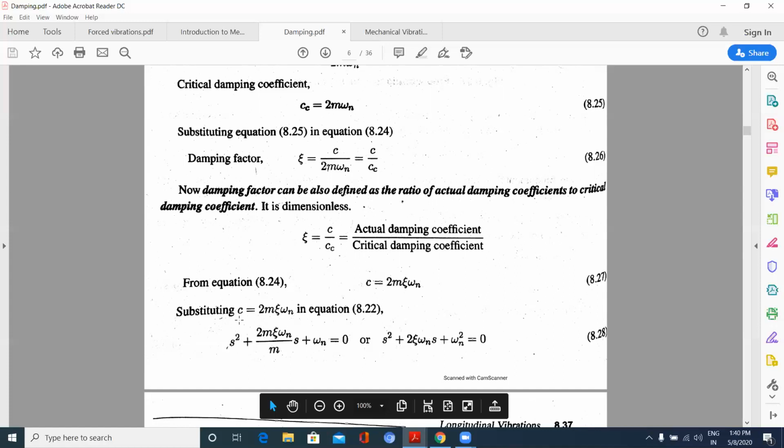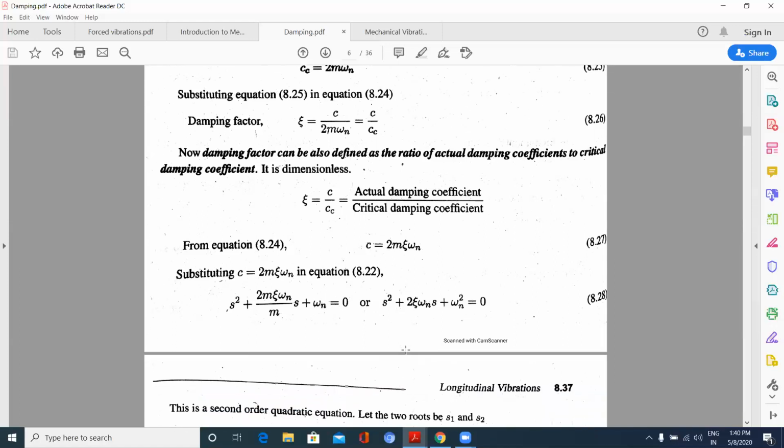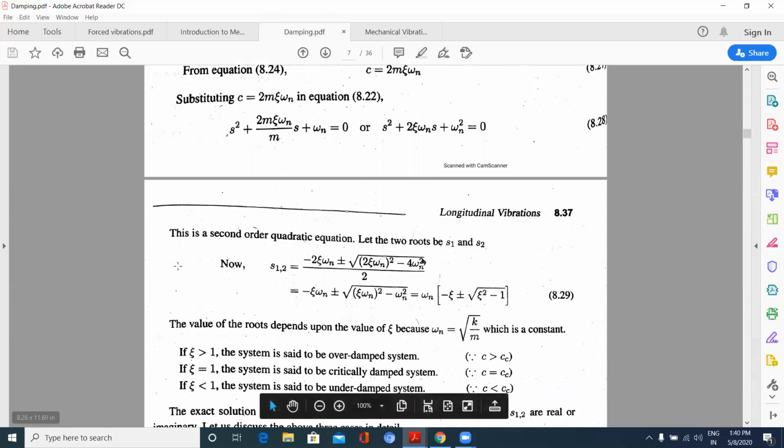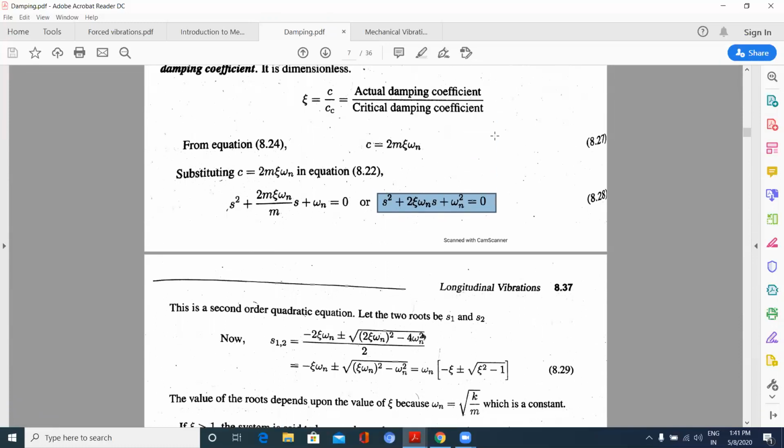Substituting the same C value in the governing equation, in terms of C we have s square plus Cs plus omega n square equal to 0. Substituting that, what do we get? Two values, s1 and s2, the same, omega n. Substituting these same equations during the critical damping conditions.